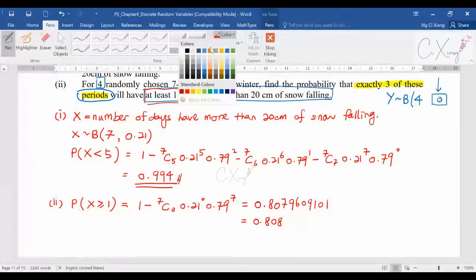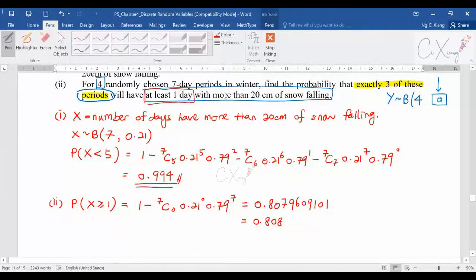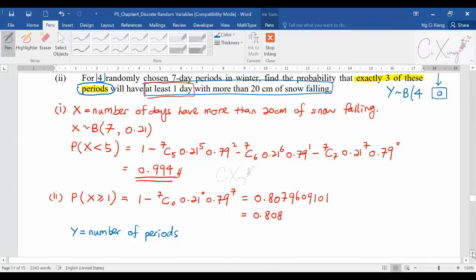This is the probability of at least 1 day with more than 20 cm of snow falling. Now we proceed to our second stage, where we are talking about the number of periods. Because the definition is too long, you should write: the number of periods that will have at least 1 day with more than 20 cm of snow. But I'm lazy to write it out, so I just write it in shortcut.